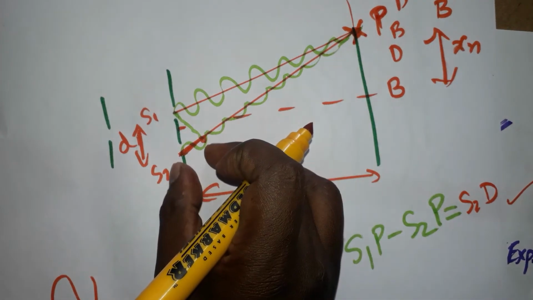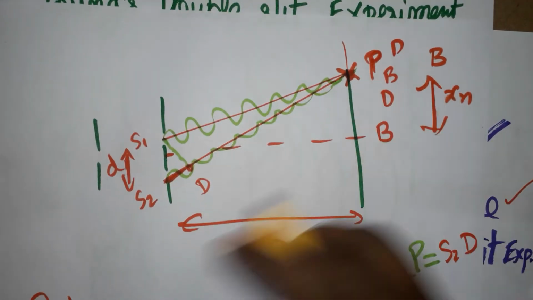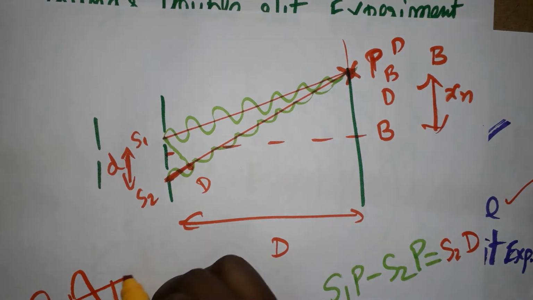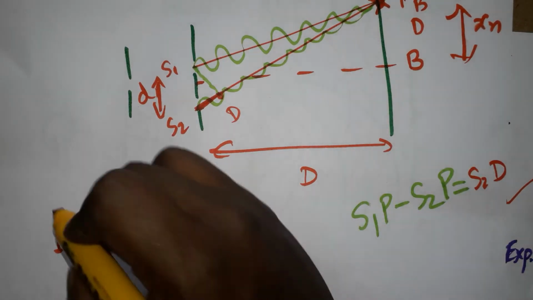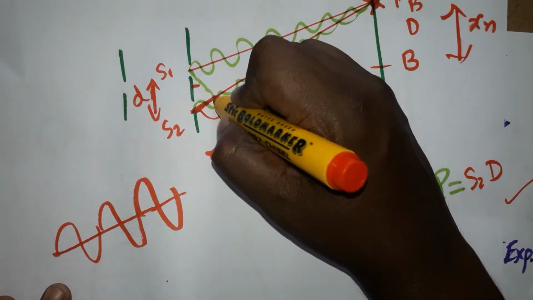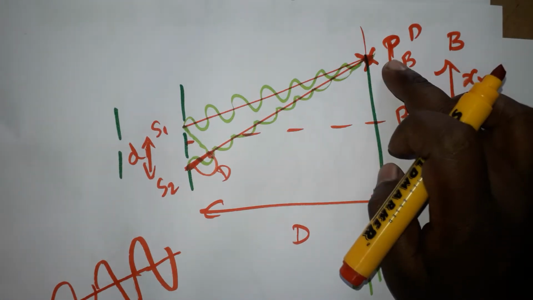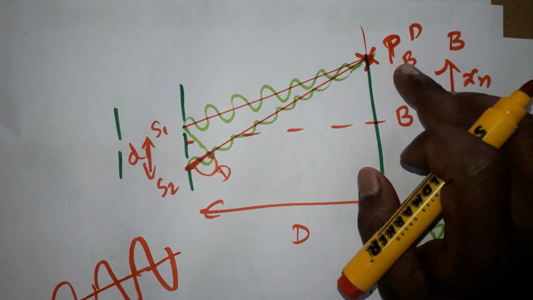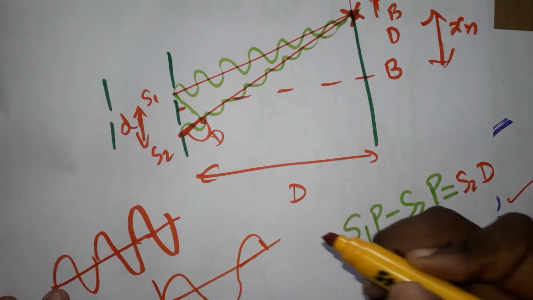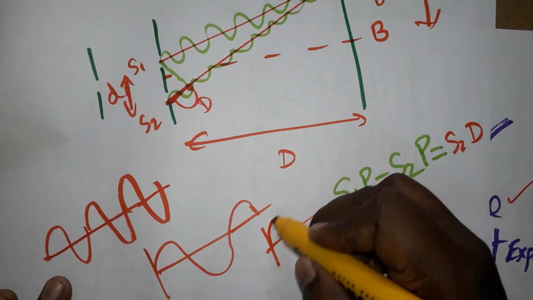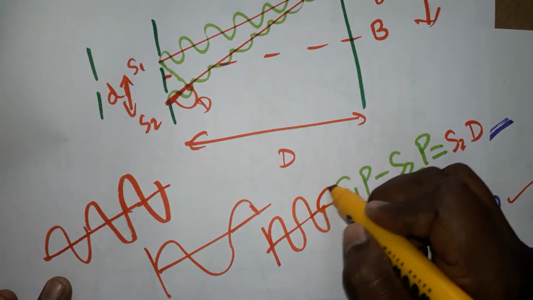When exactly one wave is formed, it's going to be bright. Two waves formed, bright. Three waves formed, bright. In case a half wave is formed, here it's going to be dark because the phase difference is 180 degrees. Otherwise, if 1.5 waves are formed, it's going to be dark. Otherwise, 2.5, it's going to be dark.